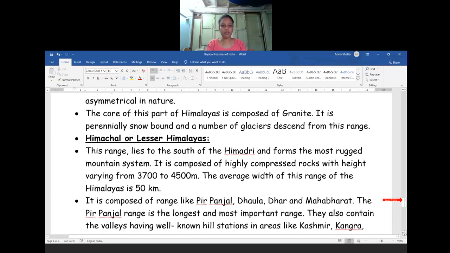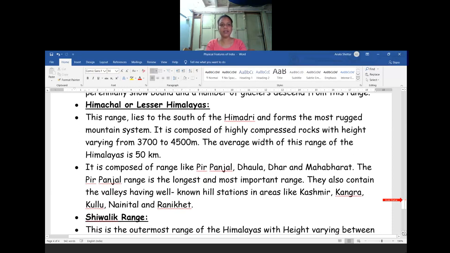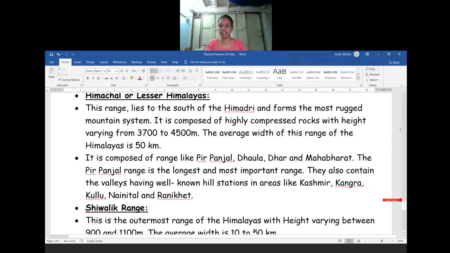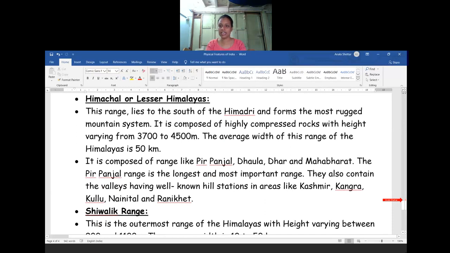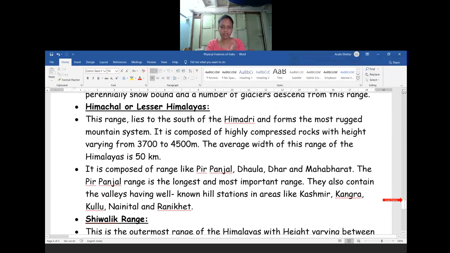The next type of Himalaya is Himachal. Himachal is also called the Lesser Himalayas. It is the second type of Himalaya that we will see in our country. This range of the Himalayas we will see to the south of Himadri. After the Himadri only we will see the formation of Himachal, that is the Lesser Himalayas.